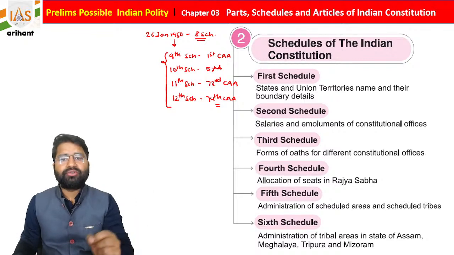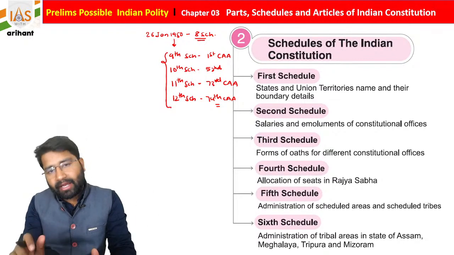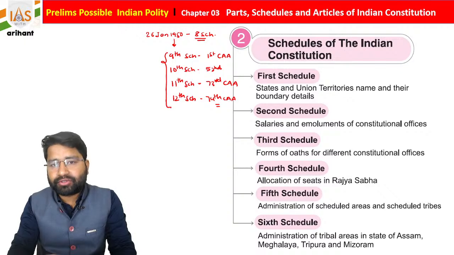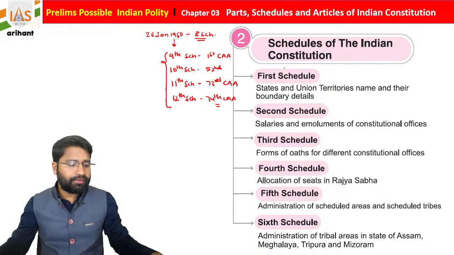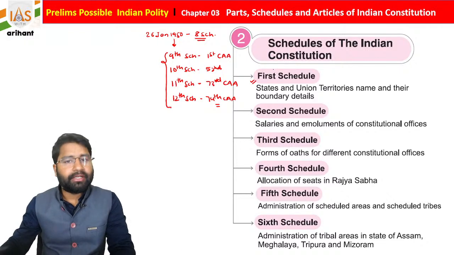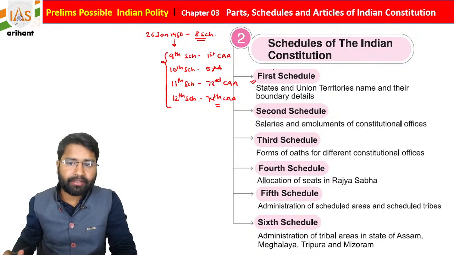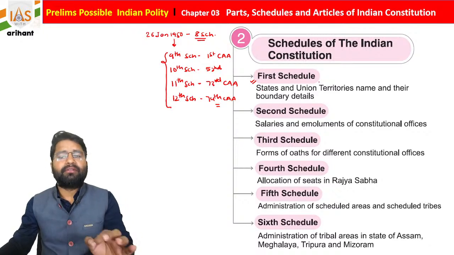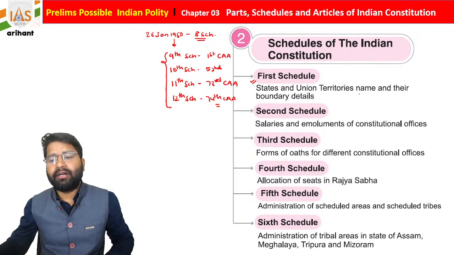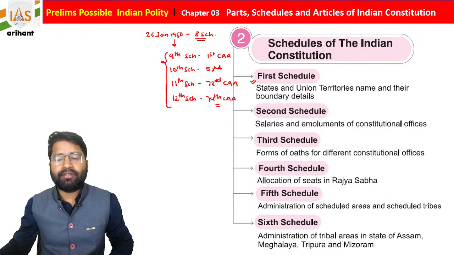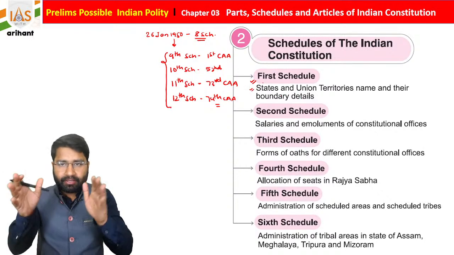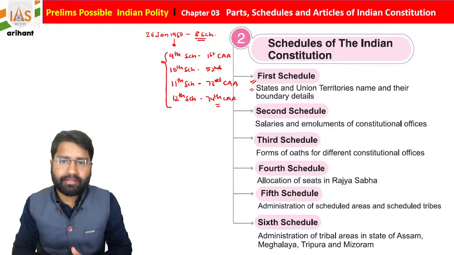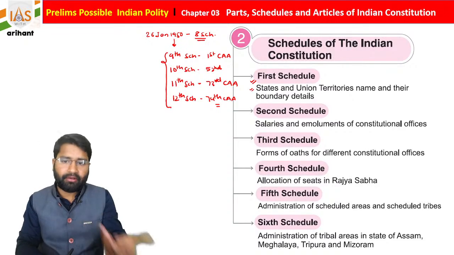So I'm just going to give a brief outline, and after that we'll discuss each and every question in a very detailed format, students. If you see the first schedule, tabular data is added here, and it is going to help you a lot. In simple words, the first schedule of the Indian Constitution contains the names of states and union territories. There will be a list where 28 states as well as 8 union territories are listed along with their capitals, students.